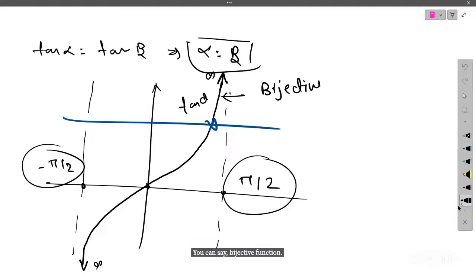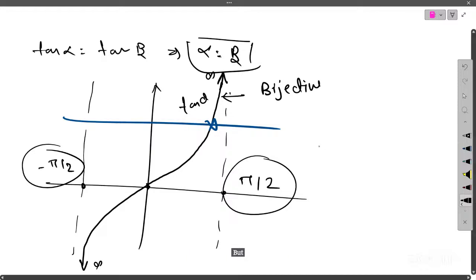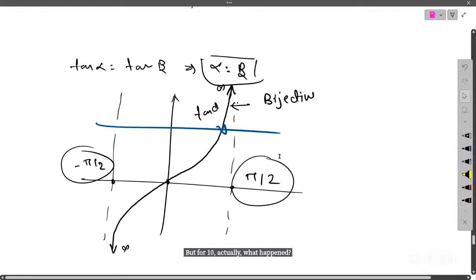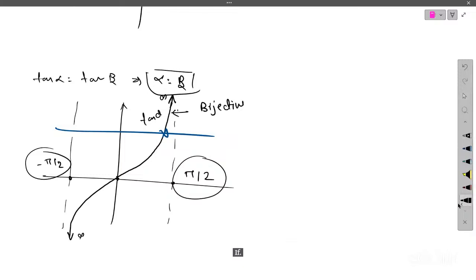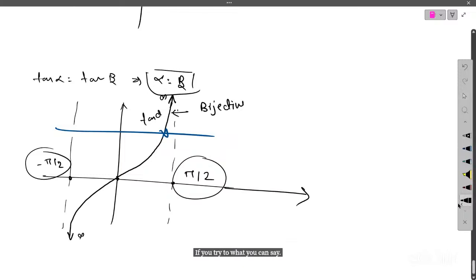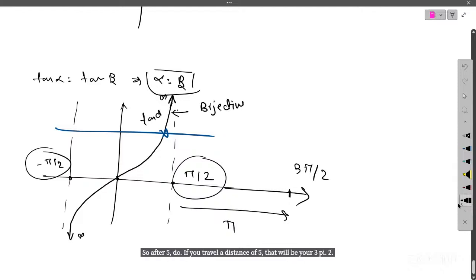But for tan, if you extend this graph, after pi by 2, if you travel a distance of pi, that will be your 3 pi by 2. Here also, if you draw the graph, it looks similar to the previous one.